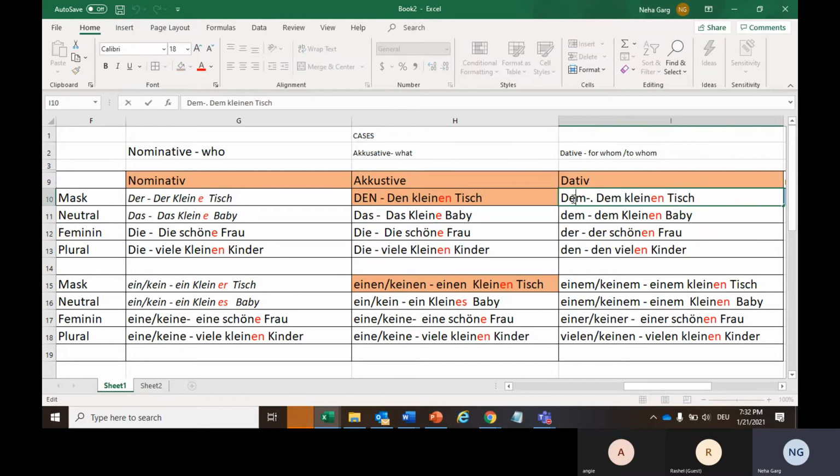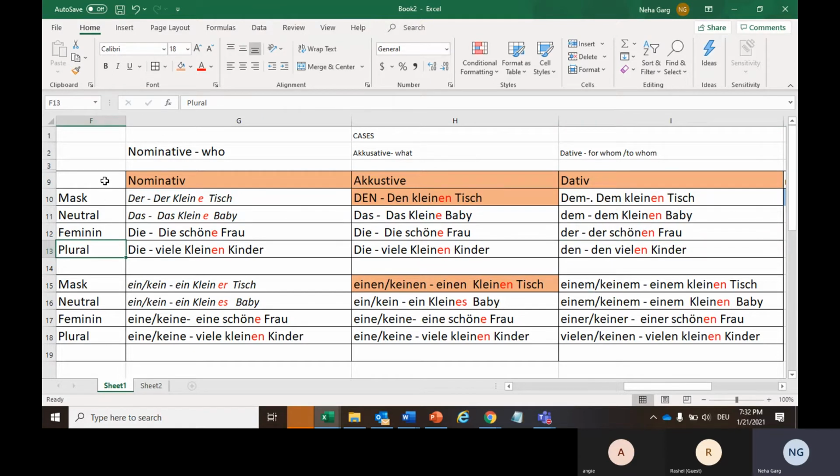So we will take em as an adjective ending for masculine and em for neuter, we will take er as an adjective ending for feminine in dative case, and then we will take en as an adjective ending for dative plural case.